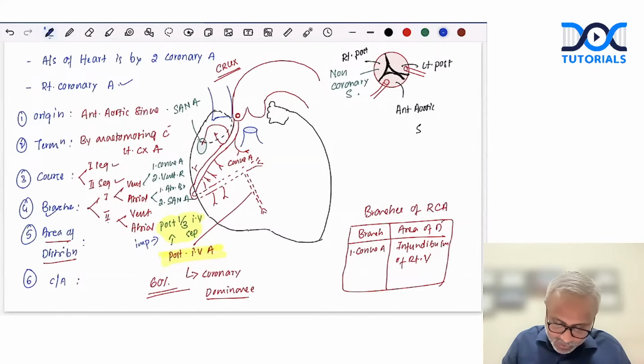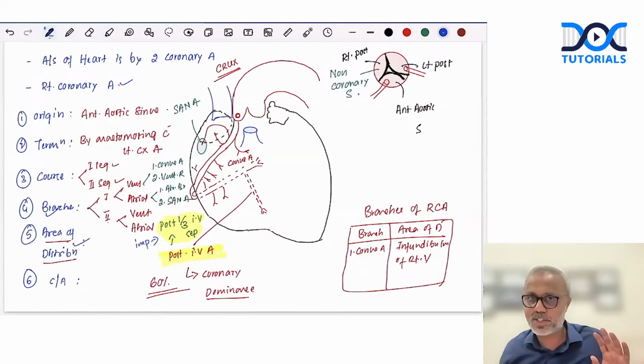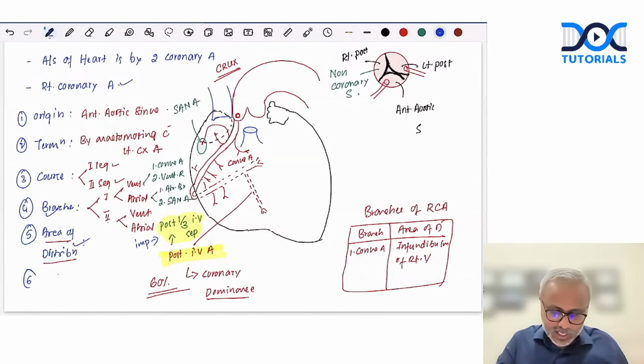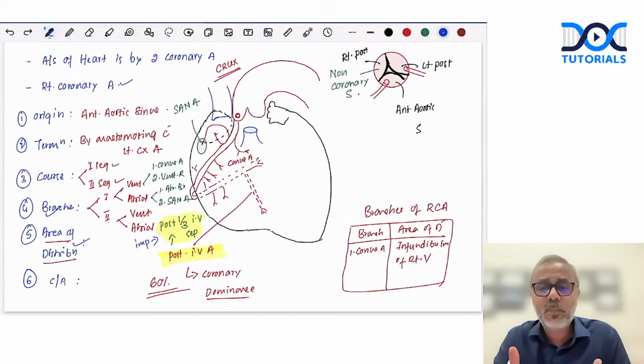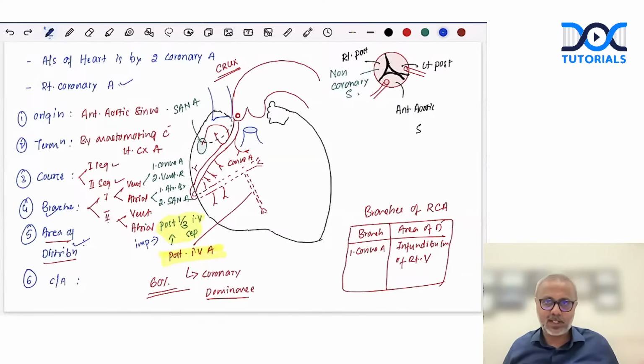So we have talked about branches, we have talked about the area of distribution. What will you write in clinical anatomy? Clinical anatomy for both the vessels could be: occlusion of these coronary arteries can lead to ischemia, and this can lead to myocardial infarction. Whenever it causes ischemia and pain, we call it angina. Whenever it leads to death of cardiac tissue, we call it myocardial infarction. Done? So this is how we should describe the right coronary artery.